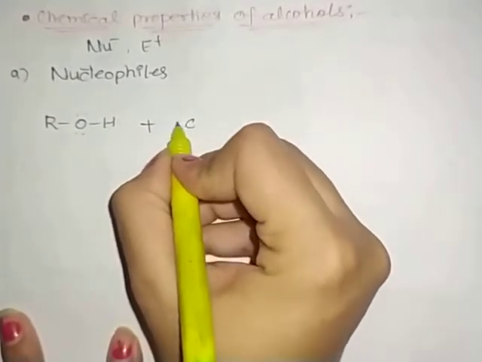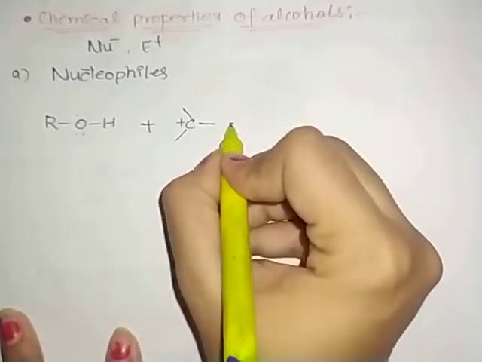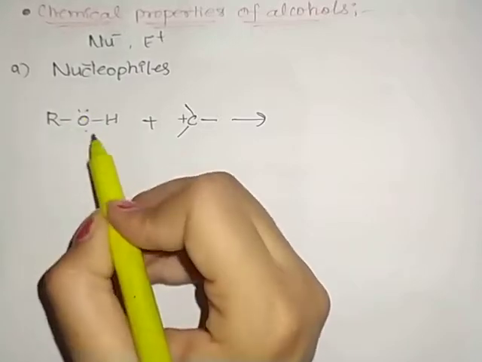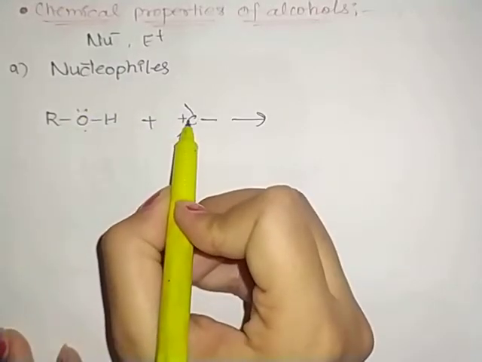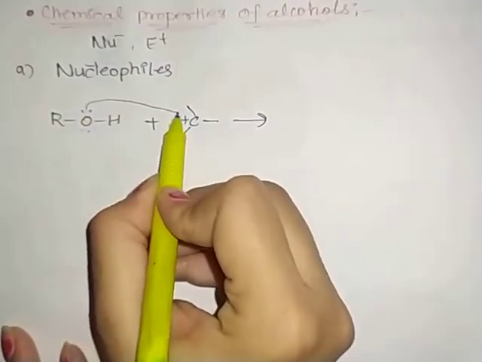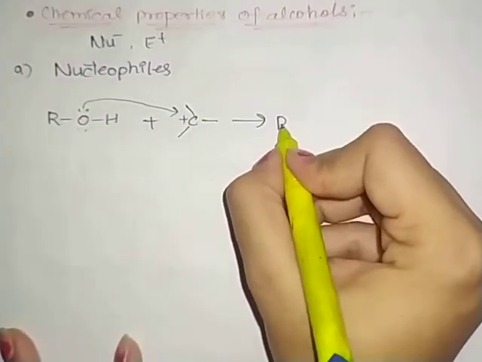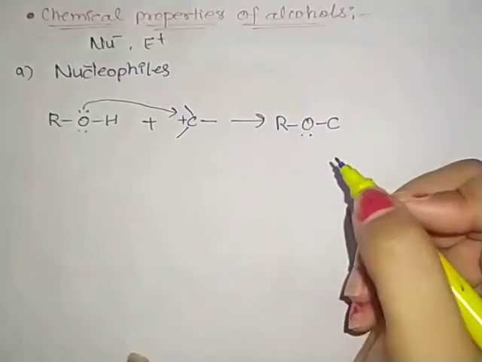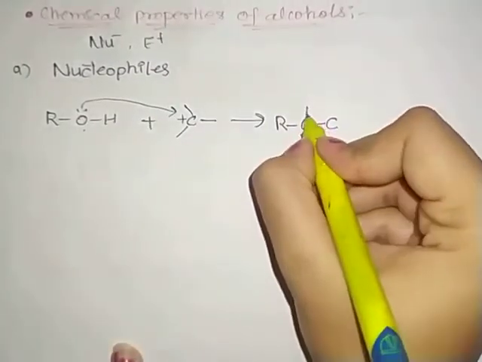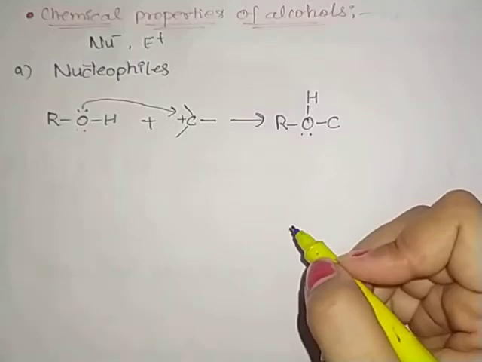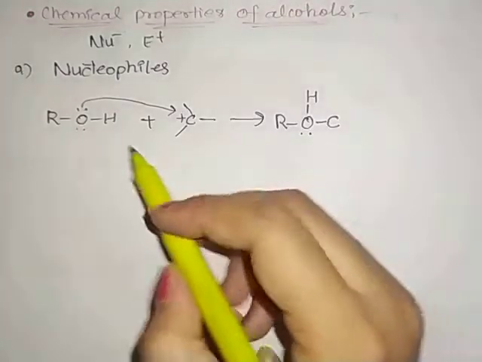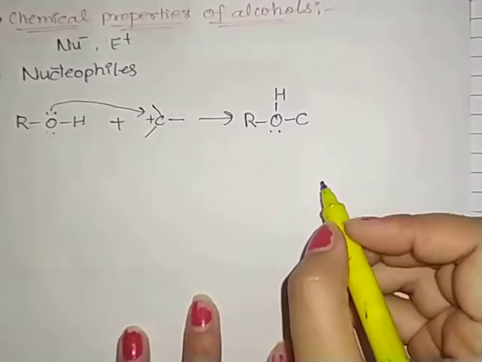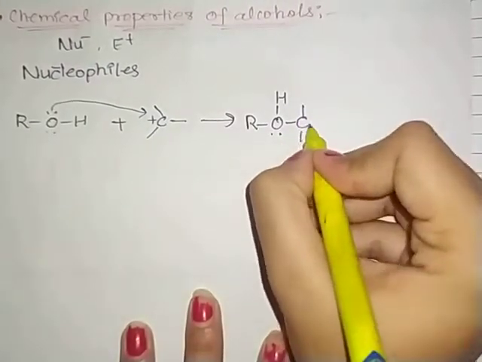So if we have some carbocation here, what will happen? Here is the carbon which is positive, so the electron pair will attack it. It will form the bond, that is ROC, with the electron pair and this hydrogen atom as it is in the first step. Clear? As you can see, this electron pair is given by the oxygen. It acts as a nucleophile.